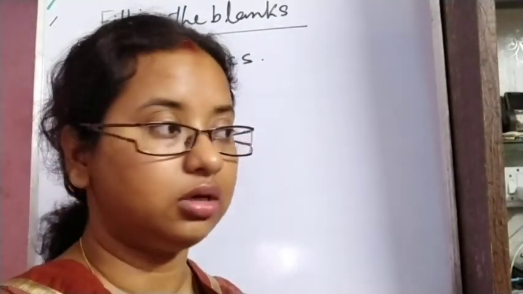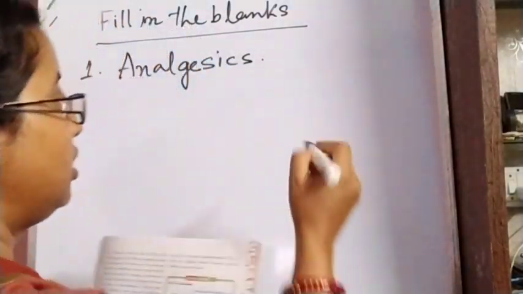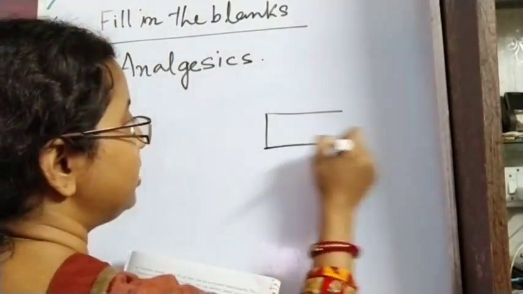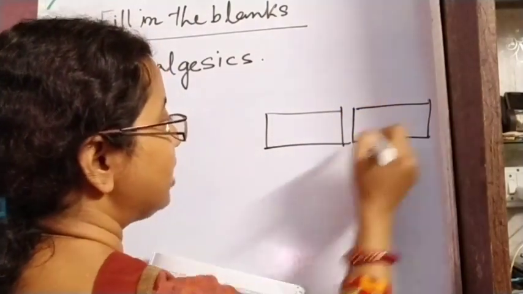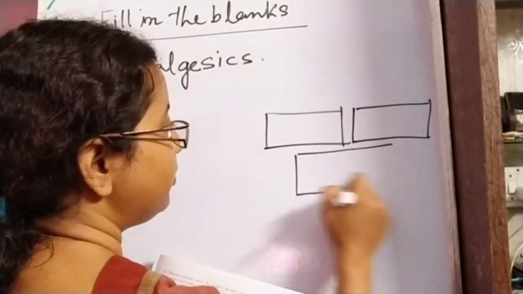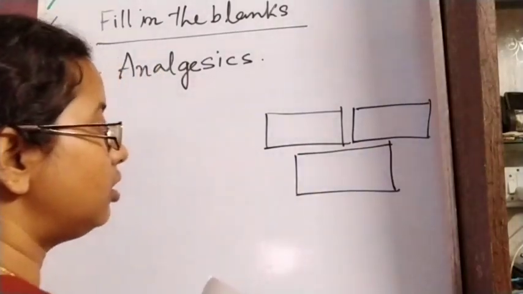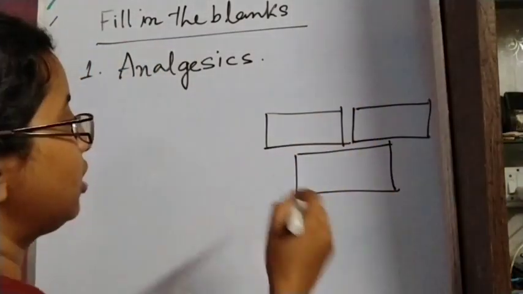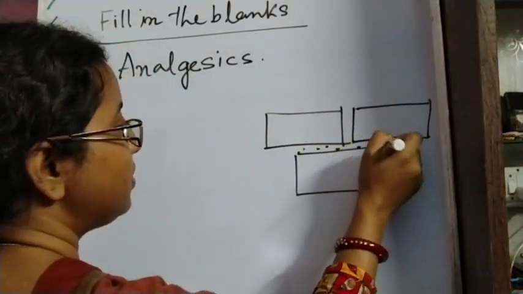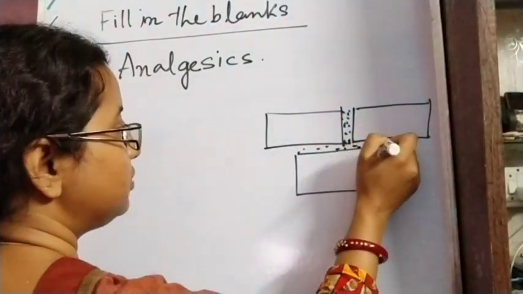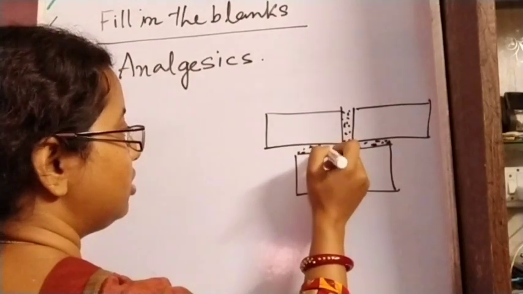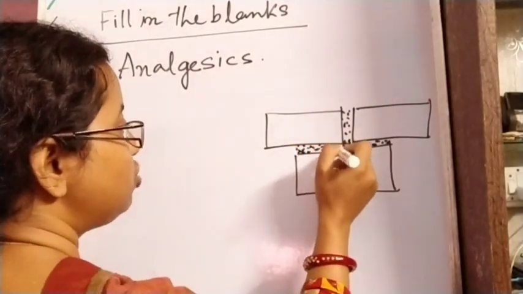During the construction, suppose this is a brick. In between two bricks we have to fill the gap, or arrange it in this manner. In between this we must fill the gap so that these bricks can hold each other tightly.